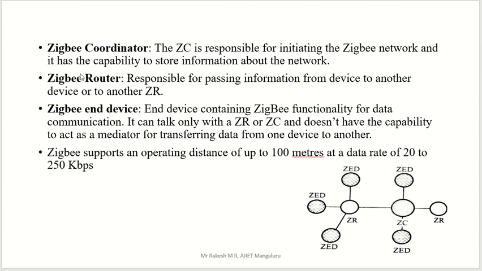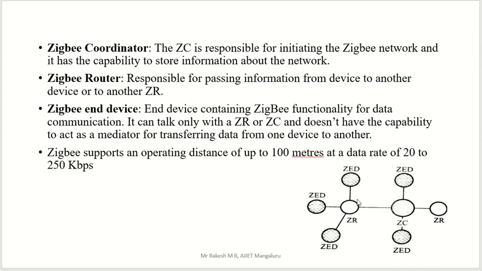ZigBee coordinator, ZigBee router, and ZigBee end device. Those are the three things we have in ZigBee. Let us see this diagram. ZigBee coordinator is ZC, ZigBee router is ZR, and ZigBee end device is ZED. The ZigBee coordinator is responsible for initiating the ZigBee network and has the capability to store information about the network.